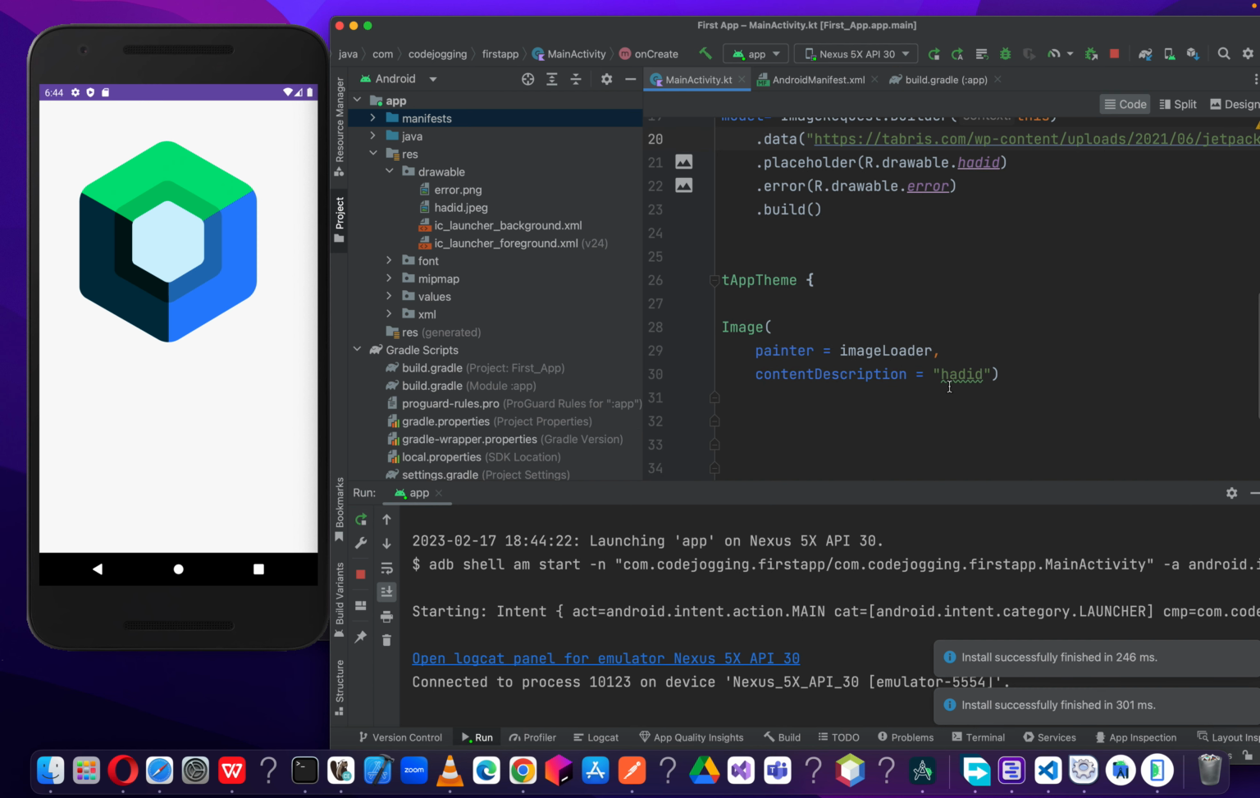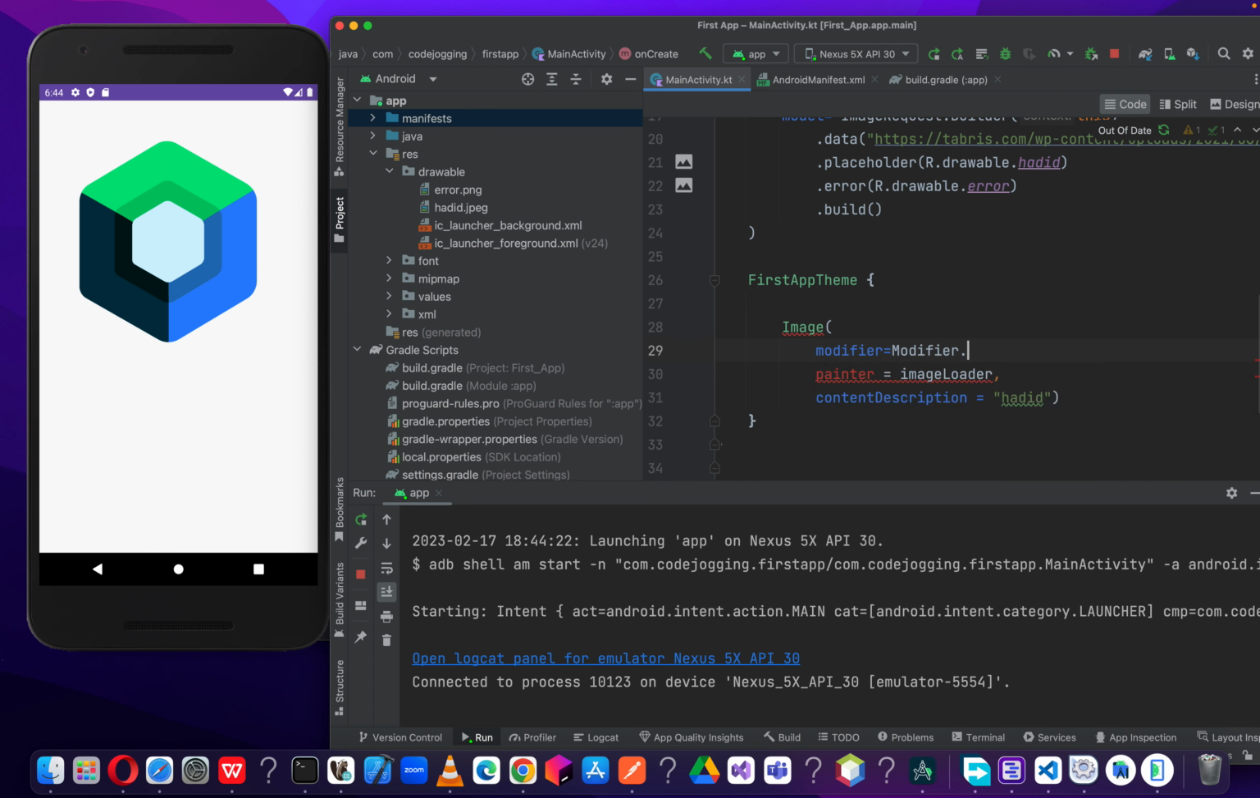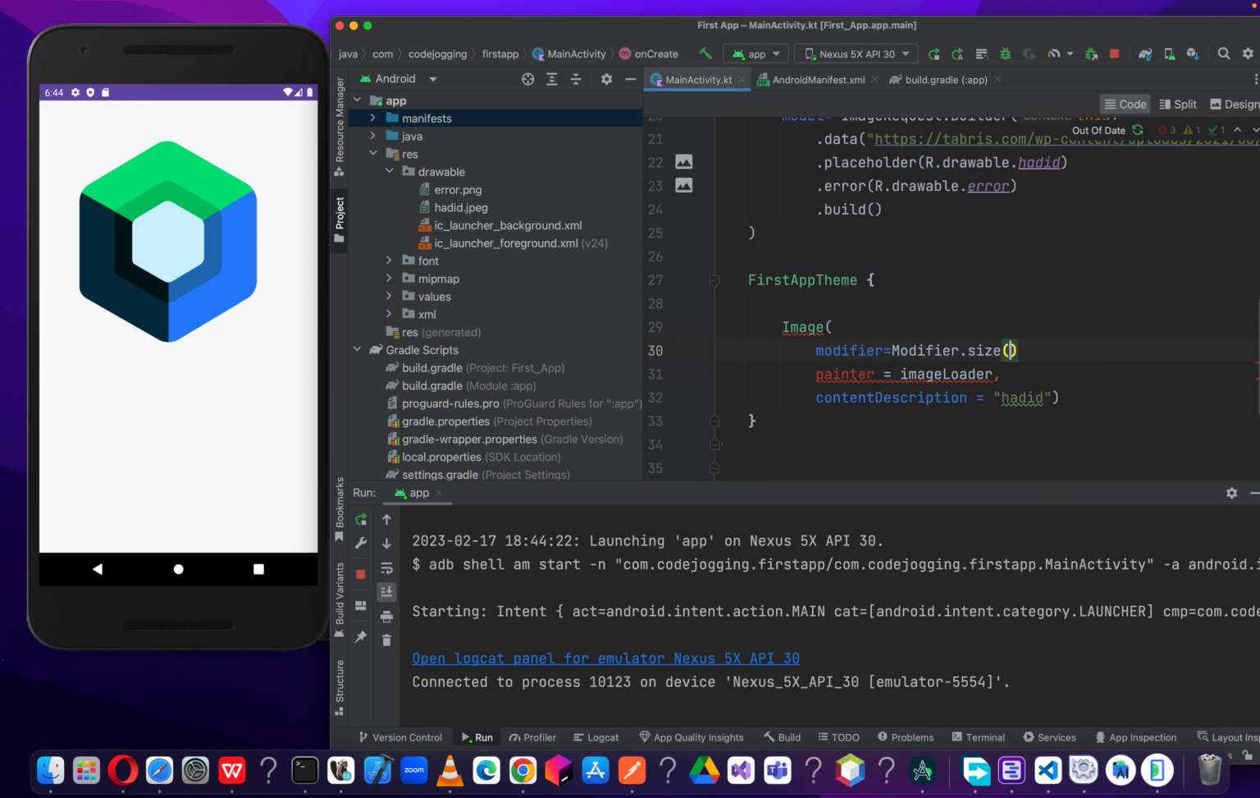Okay, so now let's add a modifier to our image. Yes, we can add a modifier to our image, and as we've explained in our previous videos, the modifier allows us to design or customize a component. So here we are going to restrict the size of our image. So let's make the size both left and right. Modifier, let me import it. Yes, the size, let's make it 300 dp. Then let's import the dp.